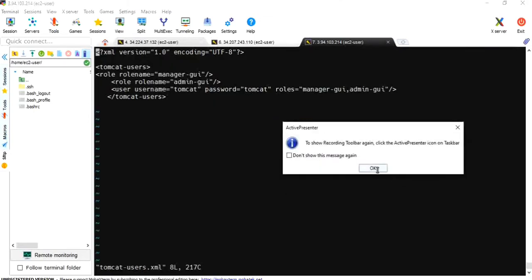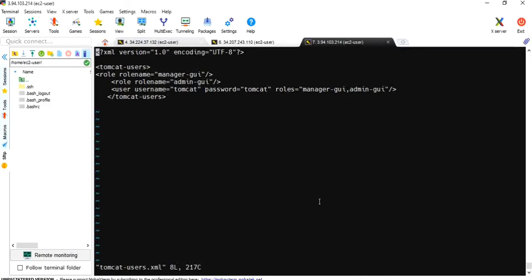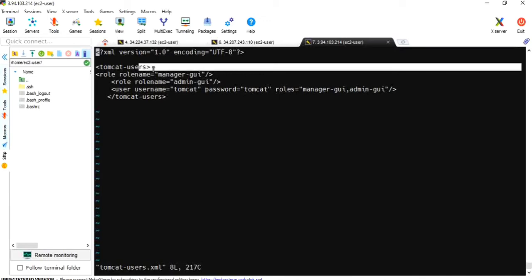Yeah guys, I have removed everything from the tomcat-users.xml file and just pasted this one. Previously, because there was a lot of commented part, I missed this one. I mistakenly removed the tomcat-users tag, and here I ended with tomcat-users. That's why I got the error, and I skipped that whole part because it would become a lengthy video. So for a clear view, I have removed that commented part. Actually, we should not remove it, but for visibility I have done that.